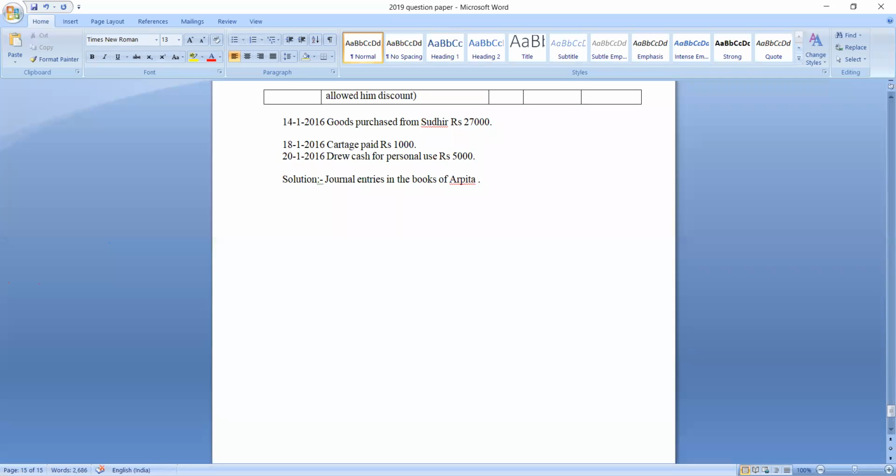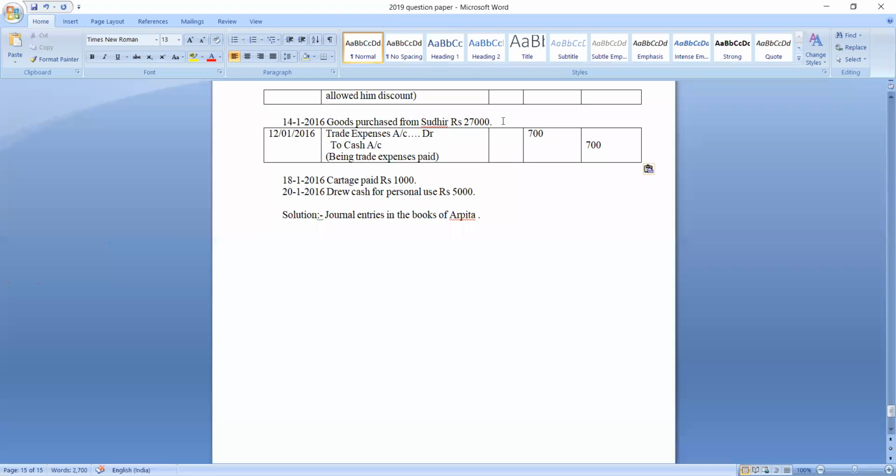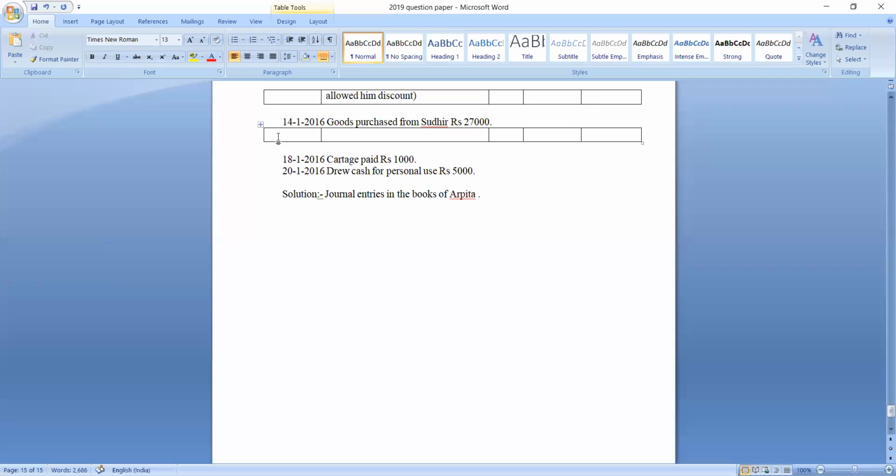Next one is goods purchased from Sudhir. What is the date of the transaction? 14/1/2016. Goods purchased from Sudhir. How many accounts are you finding here? Goods purchased means one is the purchases account. Is it purchased for cash? No, it is purchased from Sudhir, which means it is purchased on credit. So one is the purchases account and another is Sudhir's account.